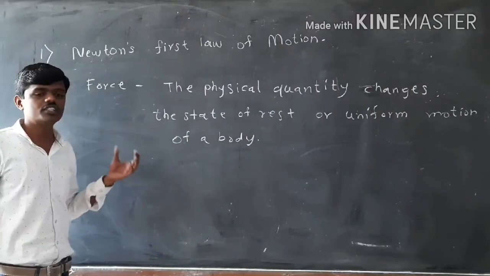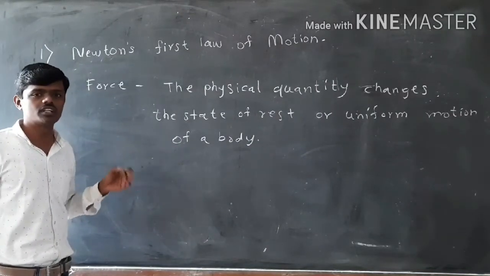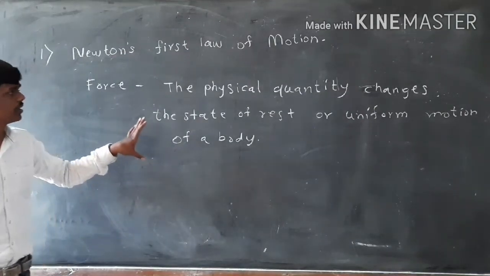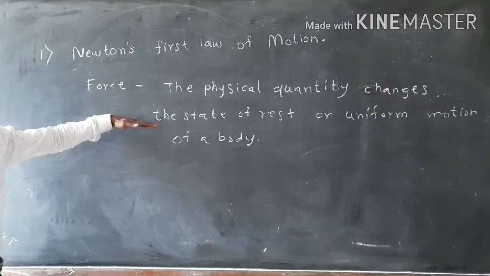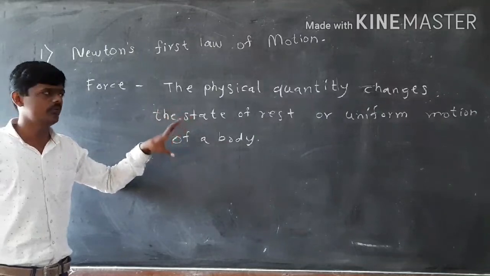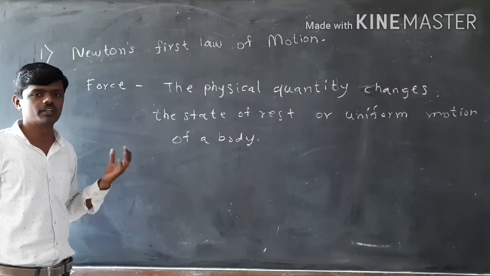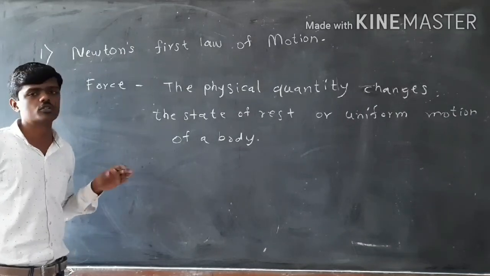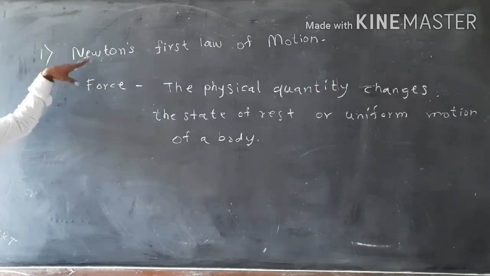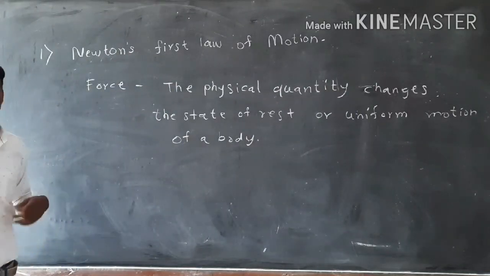Inertia is what? The tendency or property of a body not to change its original state of rest or state of uniform motion, whatever it is. So this is inertia, the tendency of a body. But what is force? It is a physical quantity which changes the state of rest or the state of uniform motion of any material body or any physical body. So this is how we define inertia and force using Newton's first law of motion. In the next lecture, we will discuss the second law of motion.